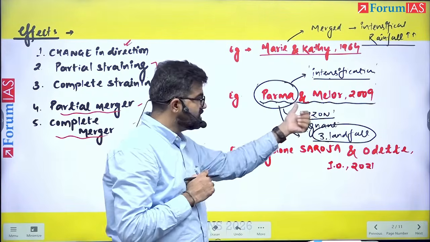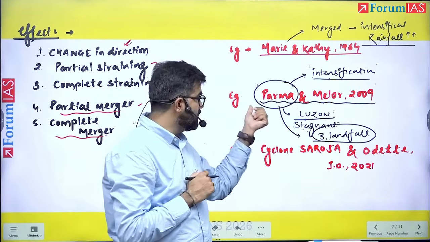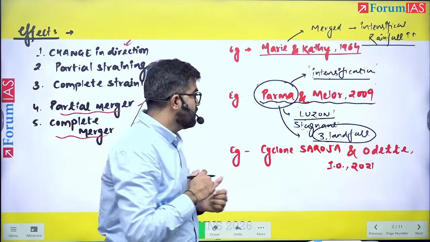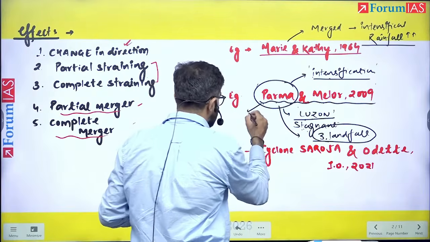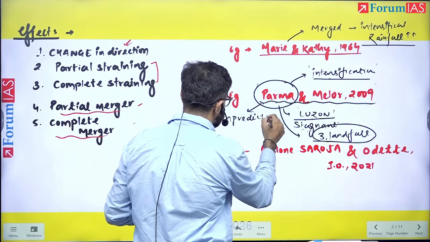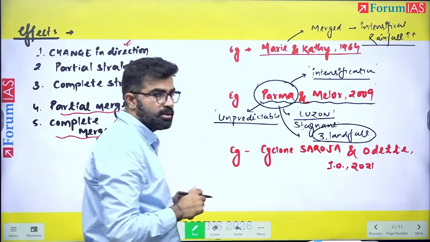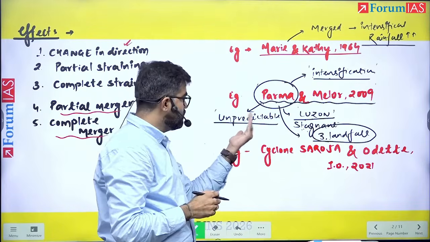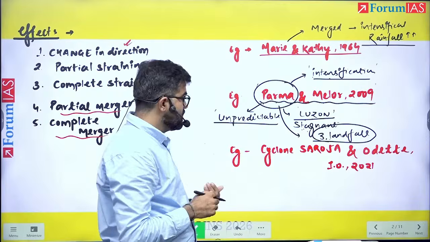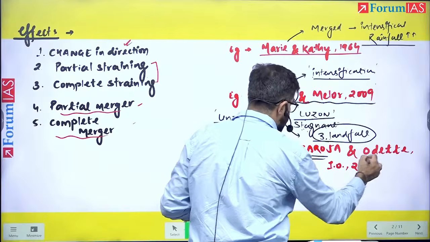Why? Because of this merger of the cyclones. This is the example of the Parma and the Malheur, right? Now see here, its path was also very unpredictable, meaning something which cannot be predicted. It was the example of an unpredictable cyclone, right? The next example that we have is the cyclone of Saroja and Odete.